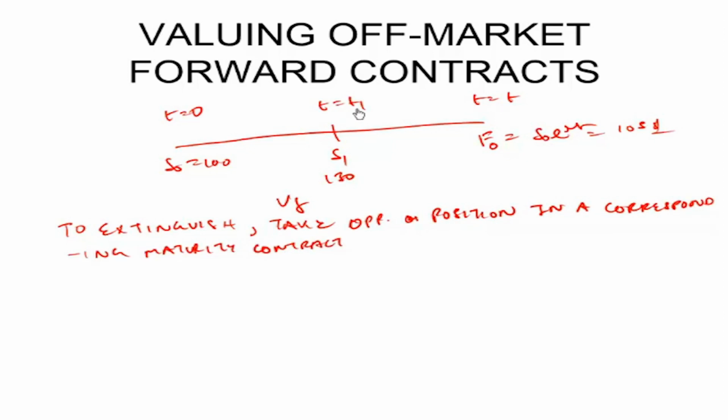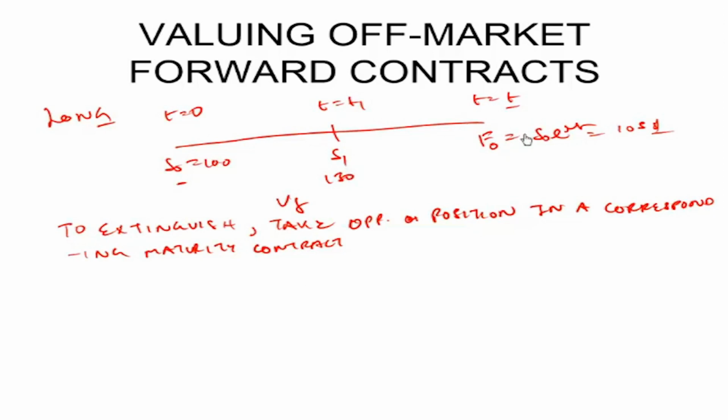So at t equal to t1, let's understand the perspective of the long, that is the buyer. So at this point, is he still long this contract that will expire at t equal to T? He will be long this contract until it expires. So price can go wherever.